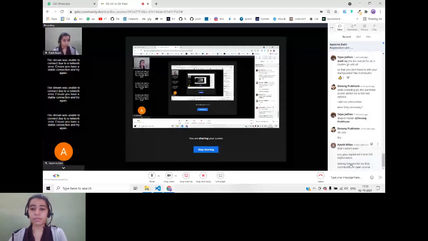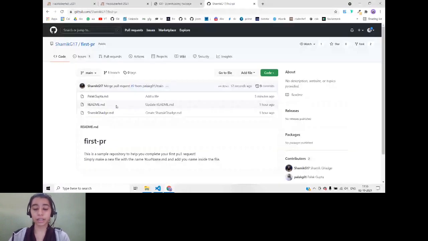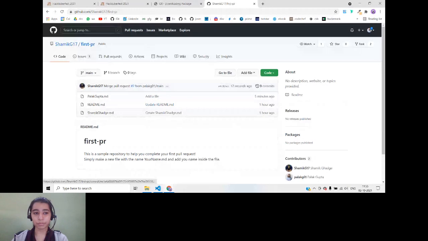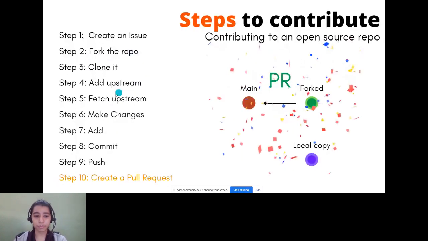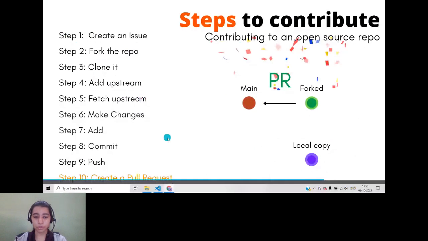Okay, since there are no doubts, this repository is now open, and you all can try contributing to it. So the team will send you the link of this repository in the chat box. You can follow the steps that were given over here. Please don't do the first step. You always do it, but since this is a demo, it will create a lot of issues. So don't do the first step. You can start from step 2. First, you fork the repository, you clone it, you add upstream, fetch, make changes, add, commit. So you can all try that right now if you want to.